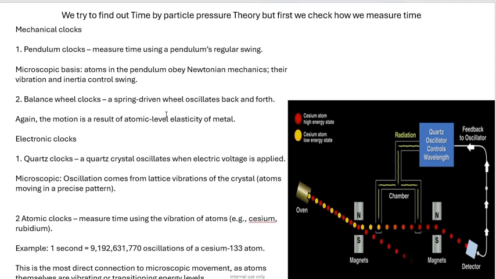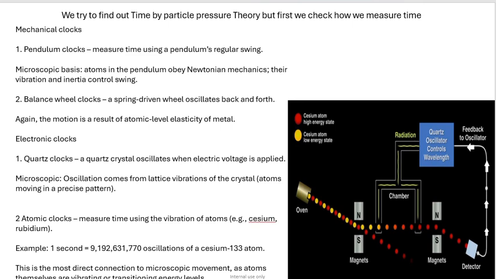We will try to find out about time by particle pressure theory, but first we check how we measure time. Mechanical clocks. 1. Pendulum clocks measure time using a pendulum's regular swing. Microscopic basis: atoms in the pendulum obey Newtonian mechanics. Their vibration and inertia control the swing. 2. Balance wheel clocks. A spring-driven wheel oscillates back and forth. Again, the motion is a result of atomic-level elasticity of metal.